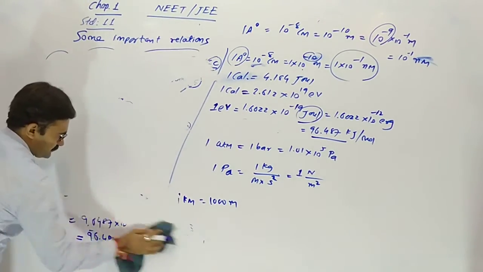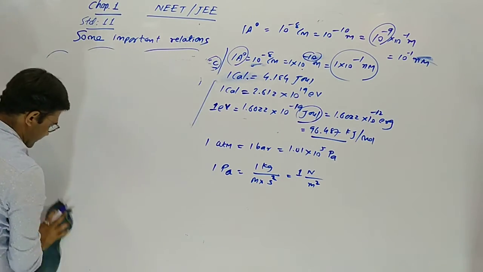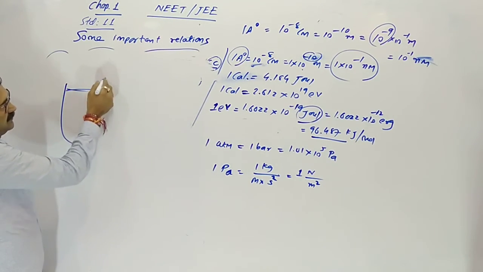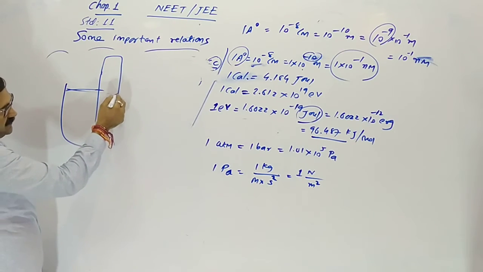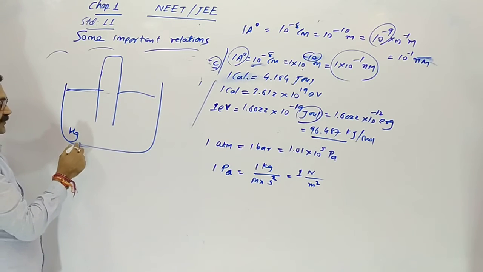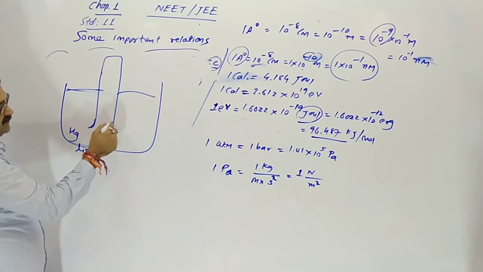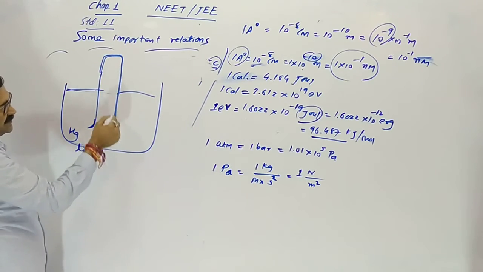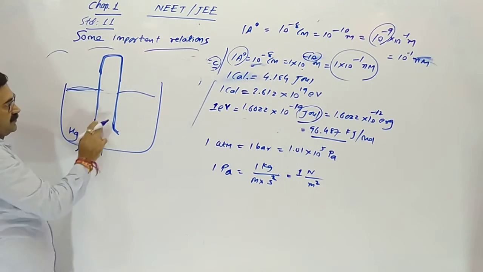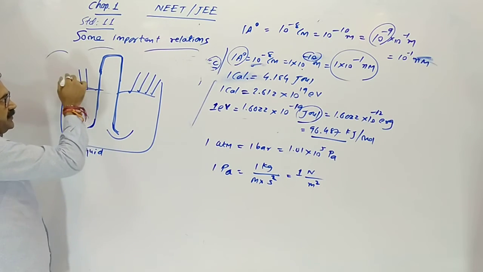Now what is atmosphere? What is the meaning of 1 atmosphere? The device is the barometer, which measures the pressure of our air, of our atmosphere. We have to take mercury. Mercury is a liquid metal. An enclosed air tube is dipped into it. This end is closed, this one open. So pressure of air acts on the surface of mercury.